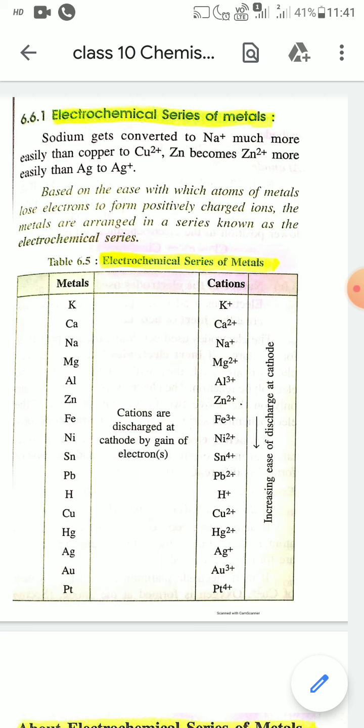Today I will discuss the electrochemical series of metals and metal cations, and the electrochemical series of anions. So first, the electrochemical series of metals.